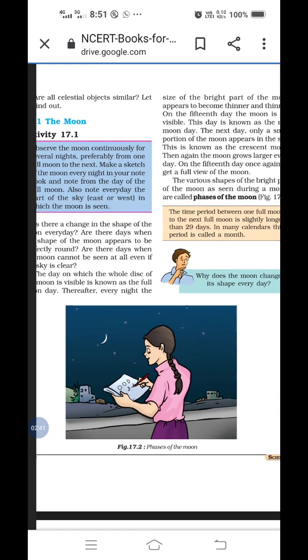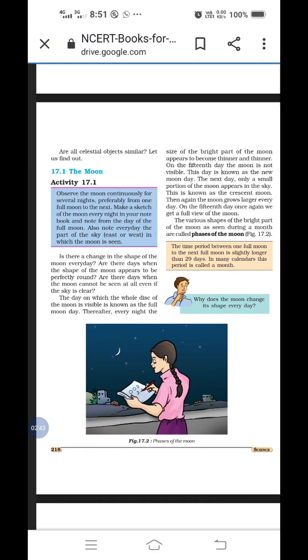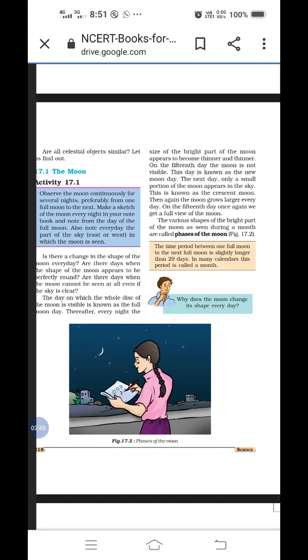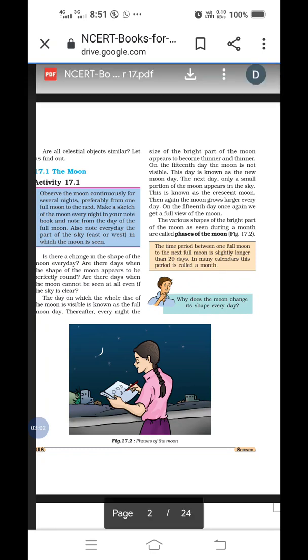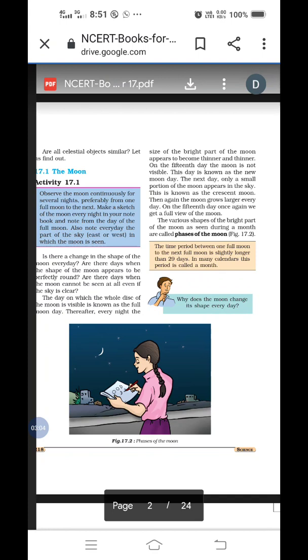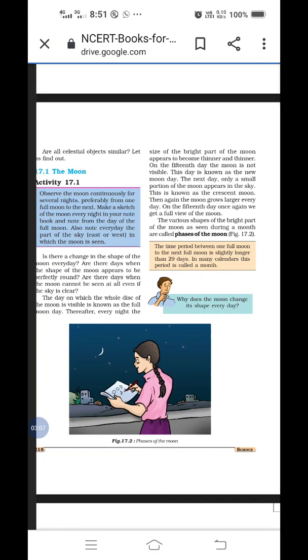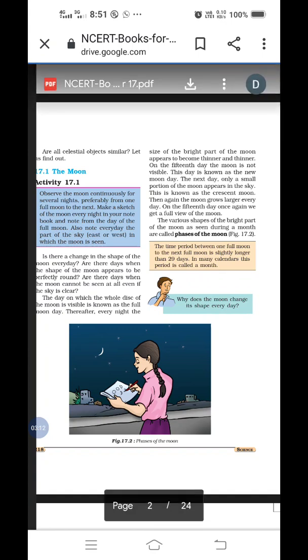Is it clear? Then next one. What do you mean by the new moon day? Next para given. The size of the bright part of the moon appears to become thinner and thinner. On the 15th day, the moon is not visible. This day is known as new moon day. Which day is called new moon day? When the moon is not visible in the sky, it is called new moon day.